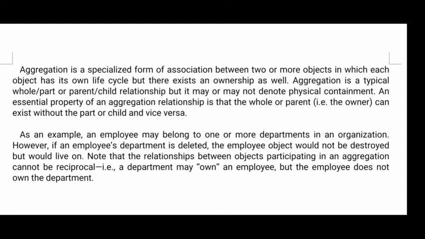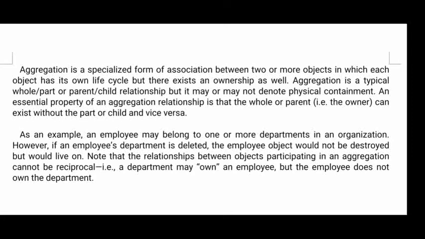Okay, or we can say that aggregation is a relationship between a whole object that contains several other objects and the part objects, each of which is one of the objects of the whole. See, aggregation means, for example, one object is there and it contains three to four objects, so that is called an aggregation.